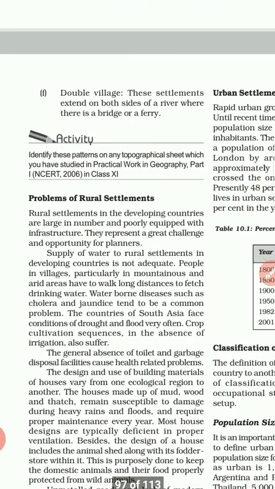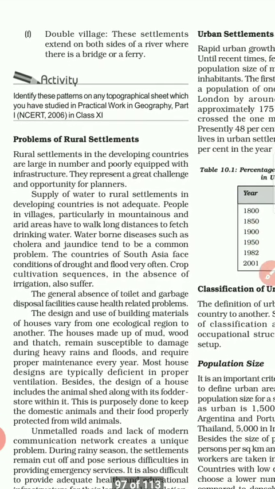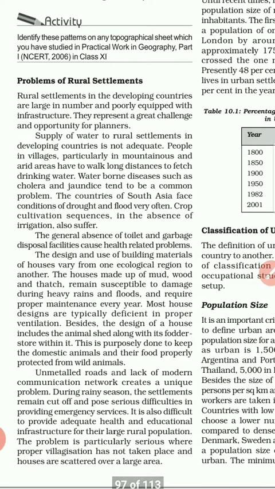Now, problems of rural settlement. Rural settlements in developing countries are large in number and poorly equipped with infrastructure. They present a great challenge and opportunity for planners. Supply of water to rural settlements in developing countries is not adequate. People in villages, particularly in mountain and arid areas, have to walk a long distance to fetch drinking water. Waterborne diseases such as cholera and jaundice are a common problem.